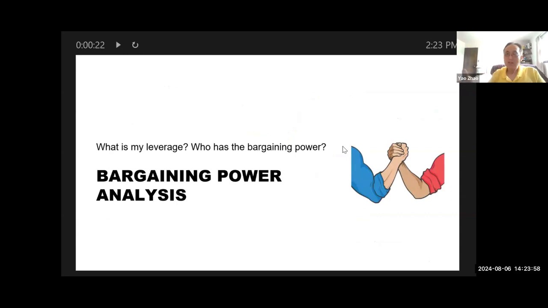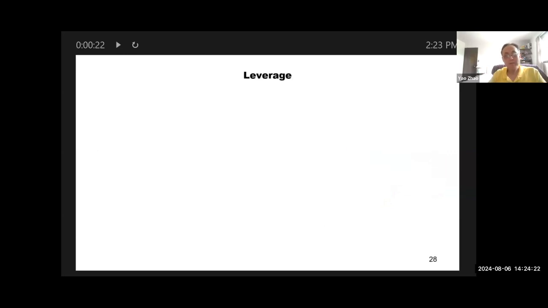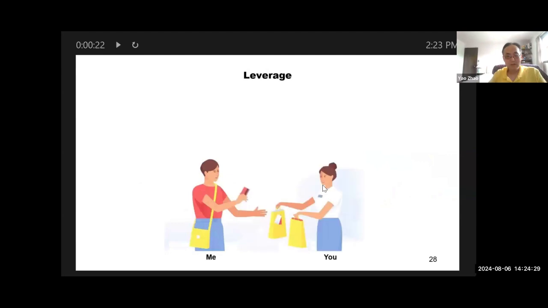Now, the second thing is, how do we measure the leverage? Because we always want leverage, or bargaining power, over our suppliers. Well, at least we need to know how much bargaining power we have, to know our position. So here is the bargaining power analysis. I need to tell you, this is surprisingly simple and intuitive. Everything can be quantified. Let's first look at leverage. What's your leverage? What's my leverage? So who's you and me?